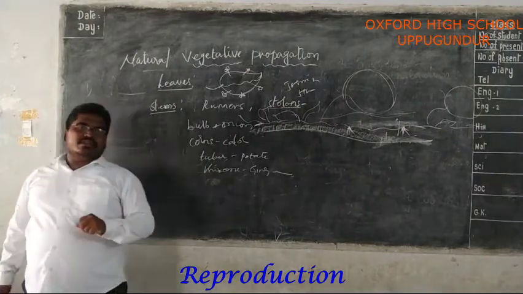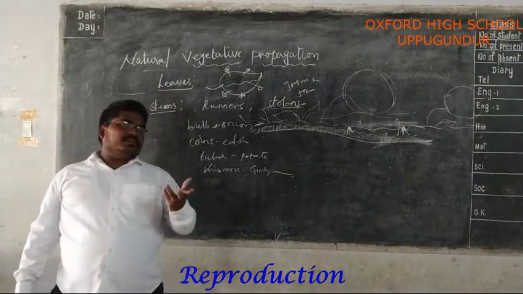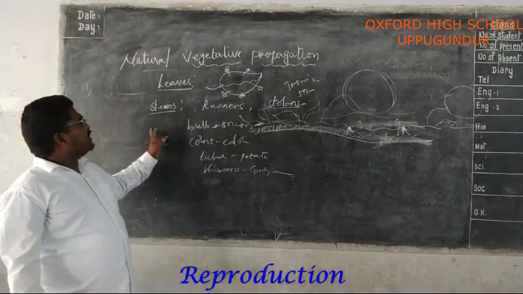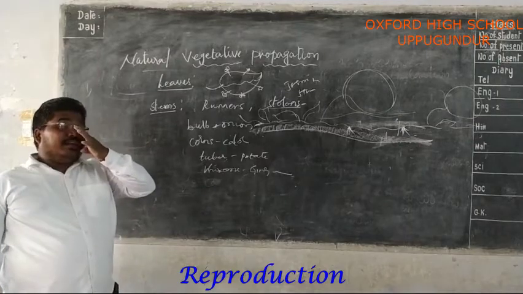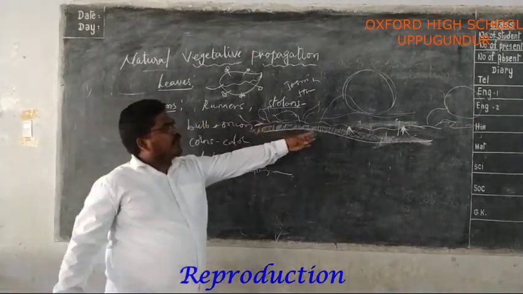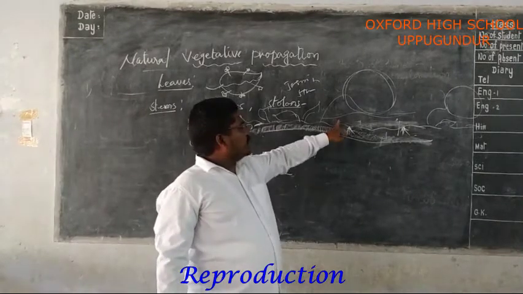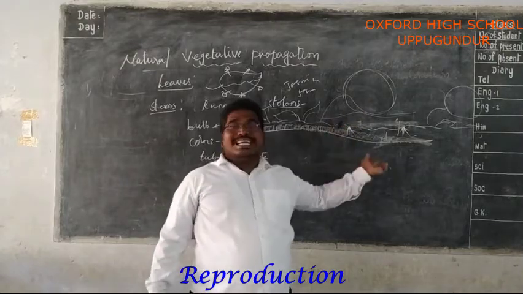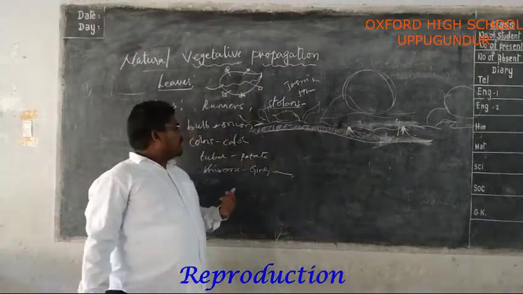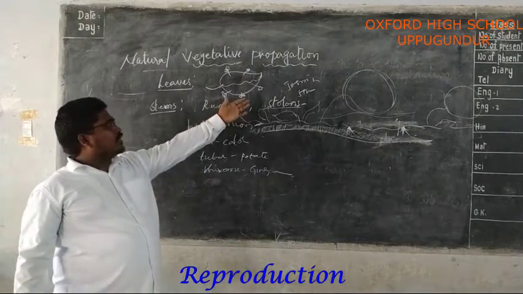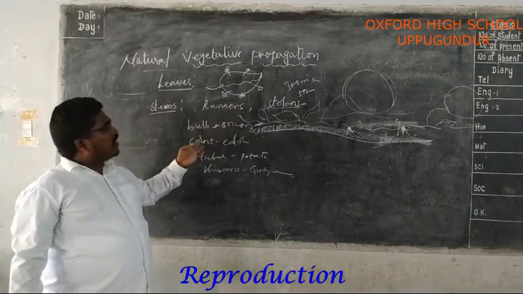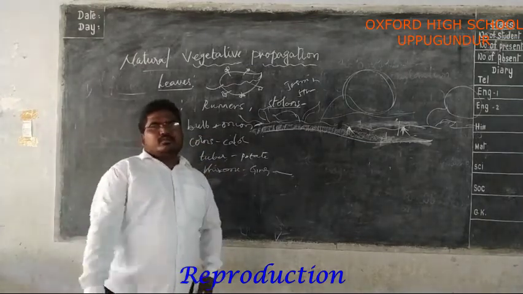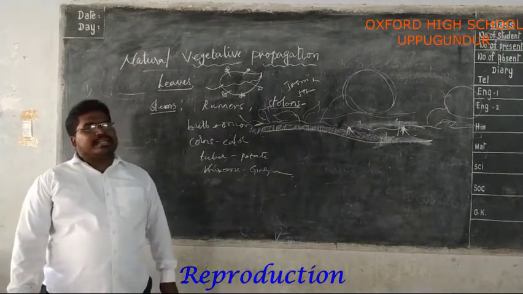The first one is leaves. In bryophyllum plants, we can see that the new plants are growing from the edges of the leaves. Next, stems: runners and stolons, aerial weak stems. When they touch the ground, they give off adventitious roots. When the stem portion is cut off from the parent plant, by having these adventitious roots, it leads its life as an individual. Examples: jasmine, strawberry, runners, watermelon, bulbs, onion, corms, colocasia, tuber, potato, rhizome, ginger, and one or two more examples are also there in your textbooks.